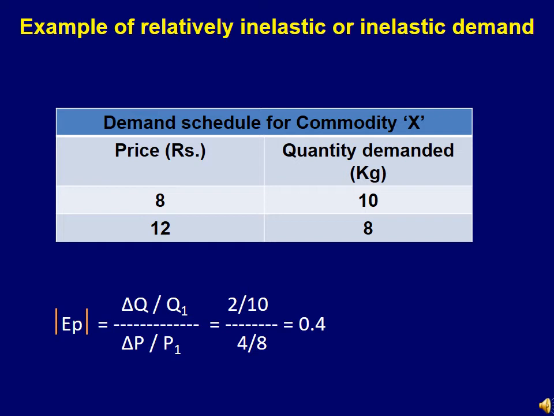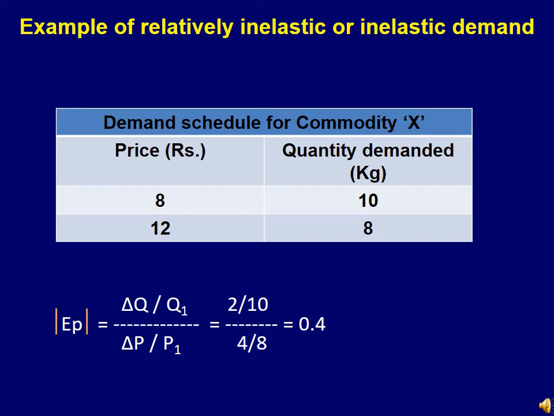Now, already we know the mathematical formulation, that is how to calculate the price elasticity value. So with that formula, if we move ahead, price elasticity Ep in absolute value equals change in quantity demanded divided by original quantity, that is Q1. So here what would be the change in quantity demanded? 10 minus 8, that is 2, divided by original quantity.